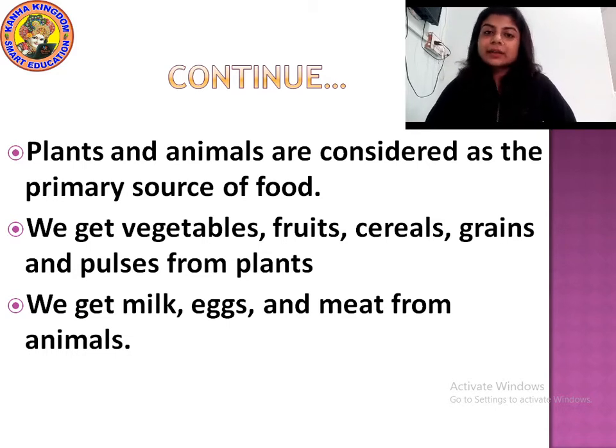So these are the different sources of food. I will read out again. Plants and animals are considered as primary source of food. Why? Because the food that we eat, we get directly from the plants and animals. Vegetables, fruits, cereals, grains, pulses are all obtained from plants. And food like milk, egg, meat, these are obtained from animals.